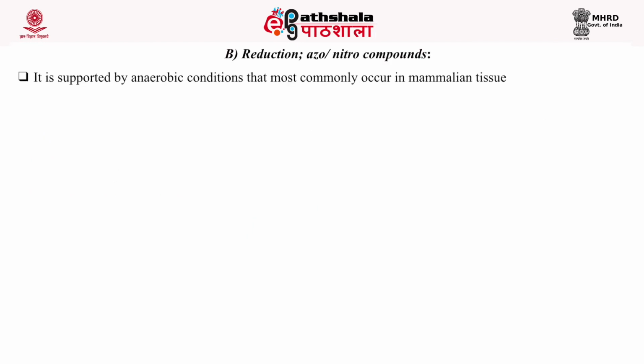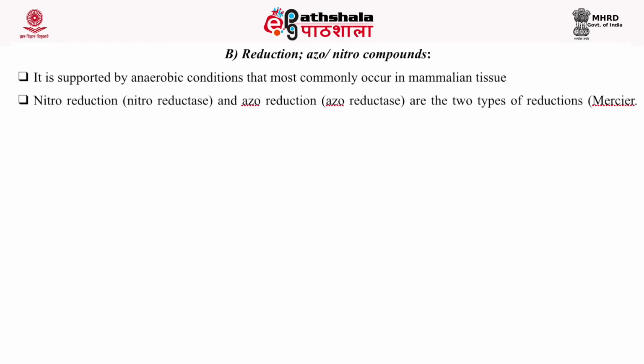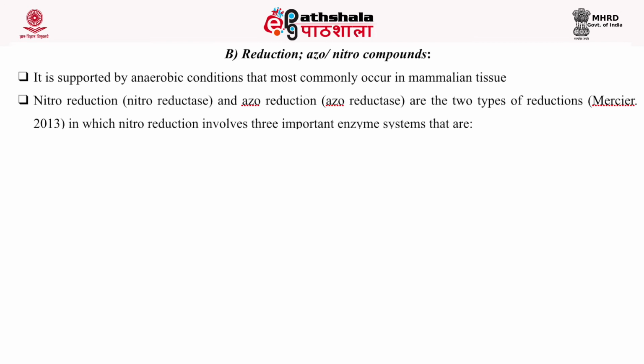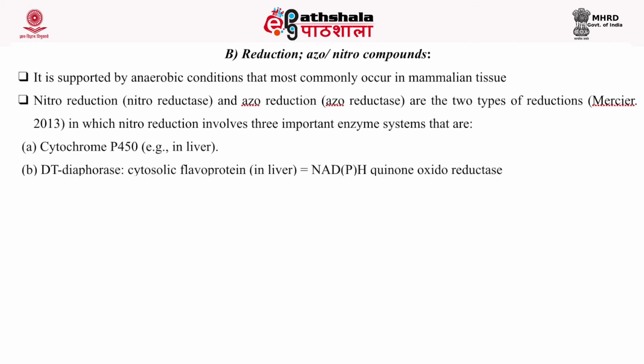Reduction reactions take place in azo and nitro compounds. It is supported by anaerobic conditions that most commonly occur in mammalian tissue. In the nitro reduction and the azo reduction reactions, the enzymes involved are nitroreductase and azoreductase respectively. In nitro reduction, three important enzyme systems are involved.